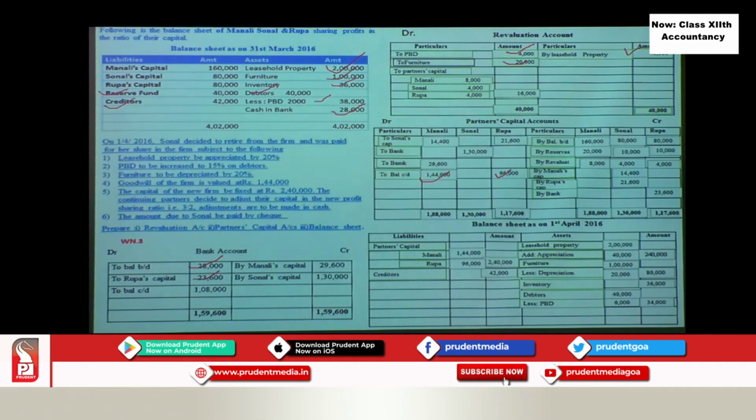Okay. And then Manali is shown on the credit side. Now why the credit side? Because this is the payment side. The credit side is the payment side for a bank, and the debit side is the receipt side. In Manali's case we have paid money, and what is the amount we have paid to Manali? It is 29,600. So the same has appeared here. Okay. And then we have settled Sonal by paying a cheque, right? So how much is the cheque? 1,30,000. She is the retiring partner, so we have settled.